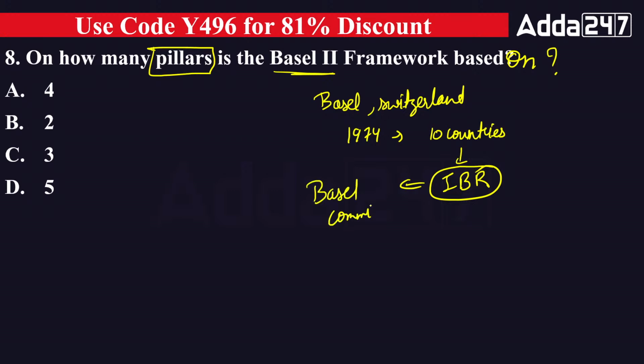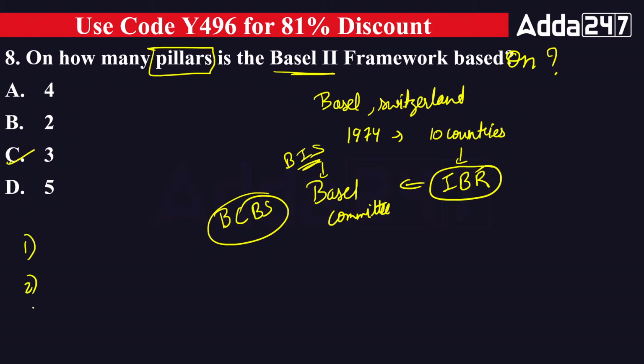The full name of the Basel Committee is the Basel Committee on Banking Supervision. It was created in 1974, and it works under the Bank for International Settlements, BIS. Everyone is going with 3 pillars. That is correct. Also tell me the names of the pillars. What are the names of pillar 1, pillar 2 and pillar 3?